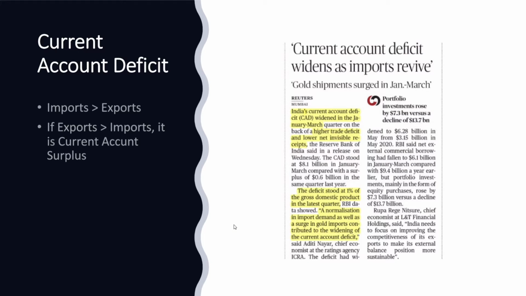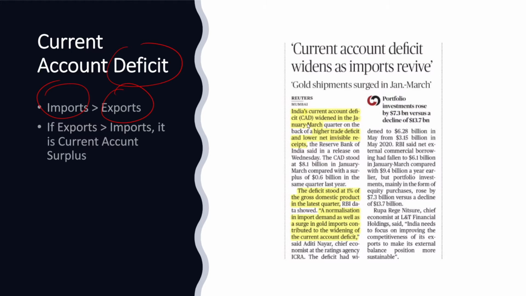The next article mentions that the current account deficit of India in the quarter January, February and March, that is the first quarter, has widened. So let us have a look at current account deficit. A deficit basically means a shortfall. So current account deficit means when the country's imports have exceeded the exports.